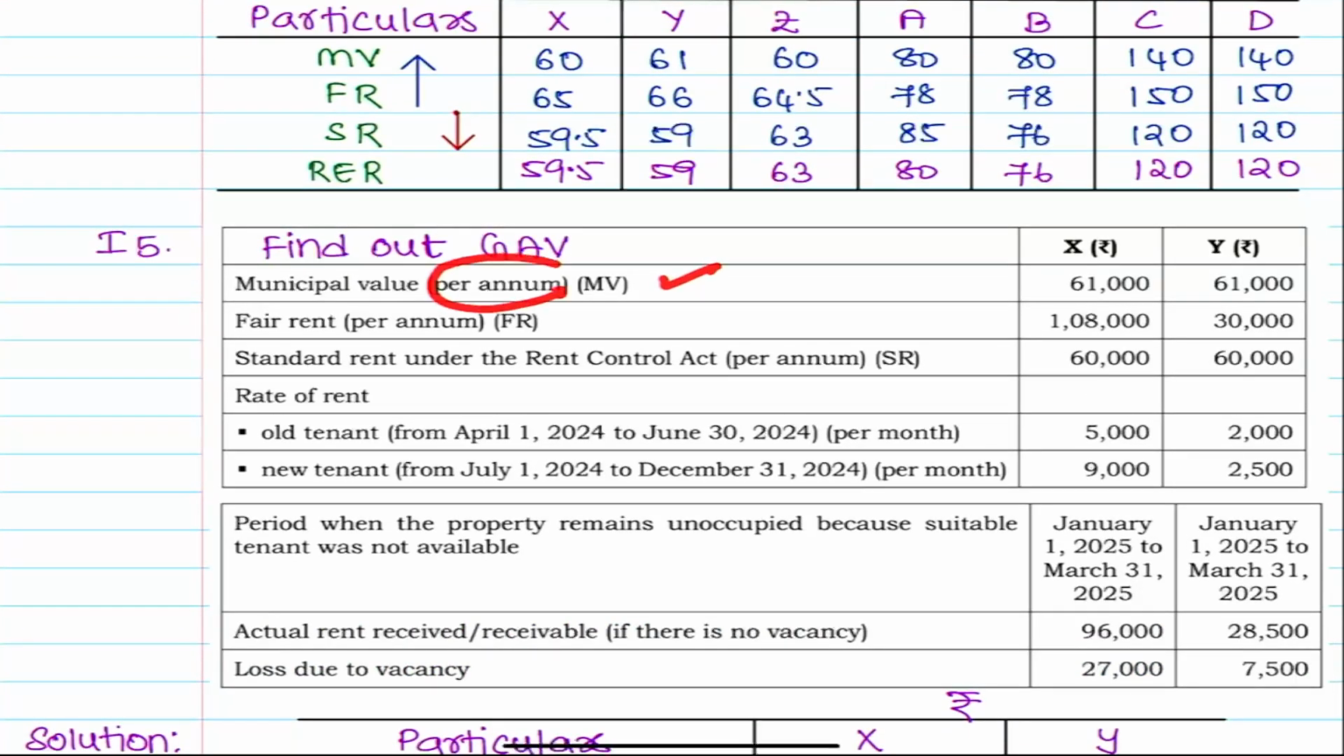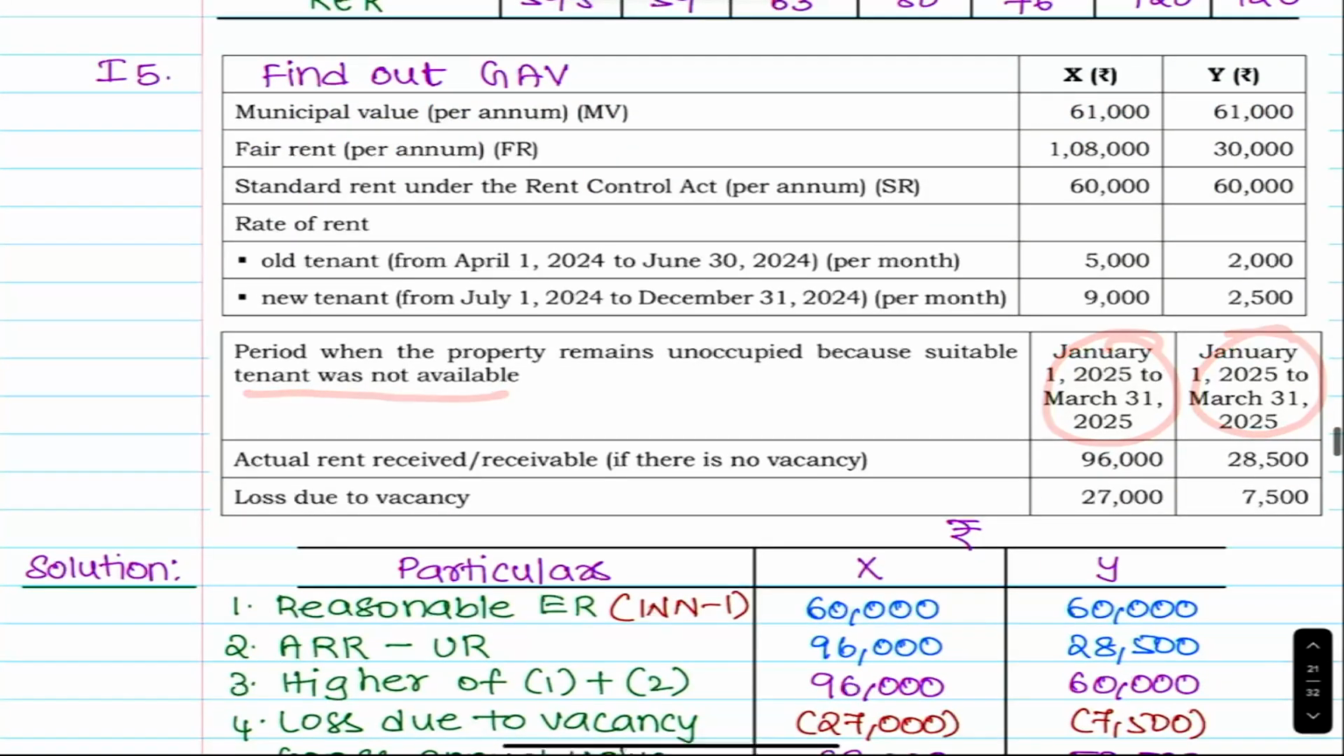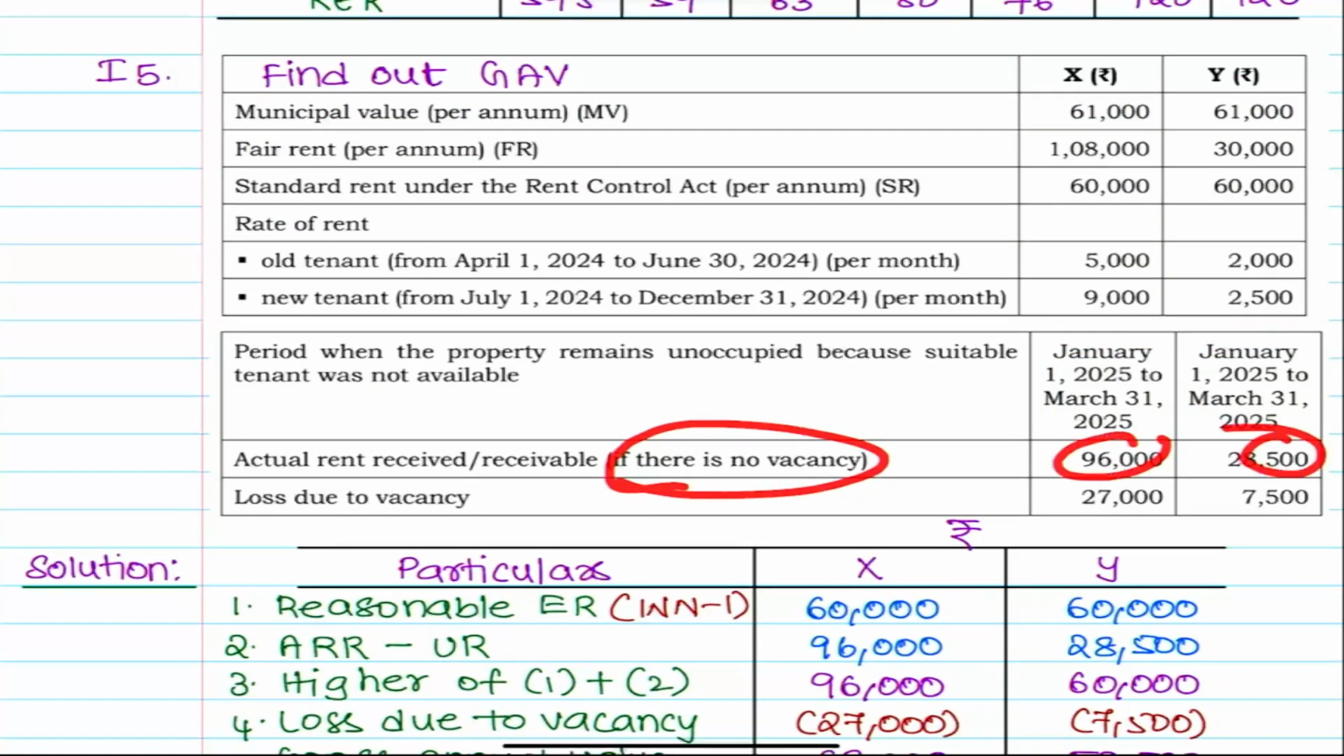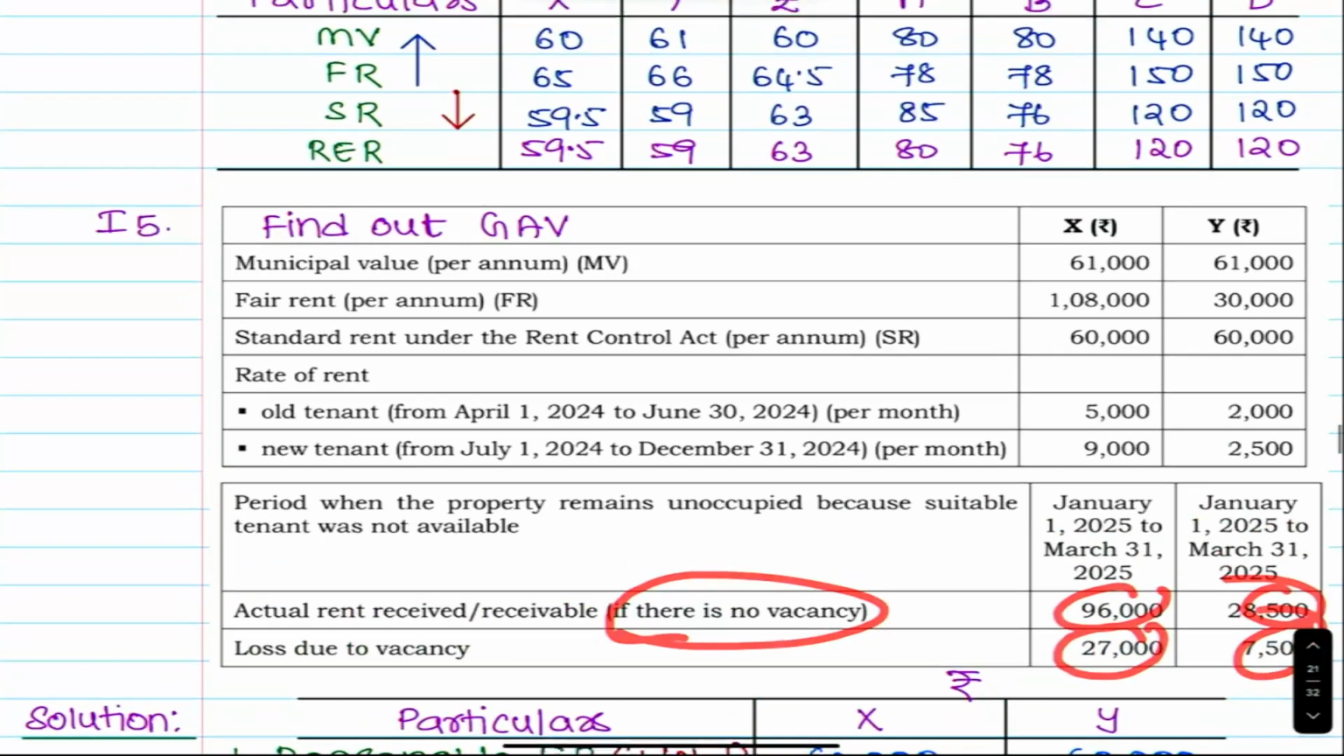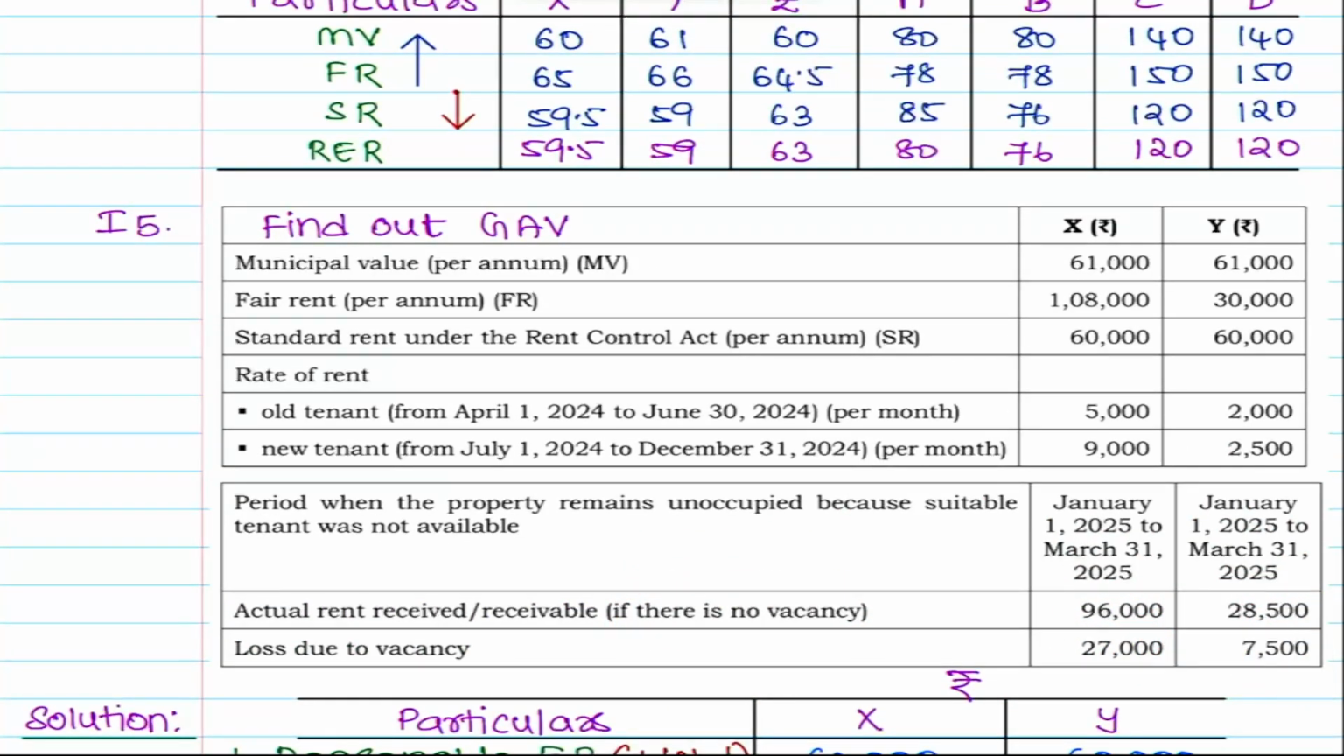Municipal value per annum 61, fair rent 108, 130, standard rent 60. Old tenant, new tenant. April to June, this is the tenancy amount, rent. New tenant 9,000, 2,500. Period when the property was unoccupied because a suitable tenant was not available. Actual rent receivable if there was no vacancy. Loss due to vacancy, this much. Okay. Pause the video. See how to present the answer.